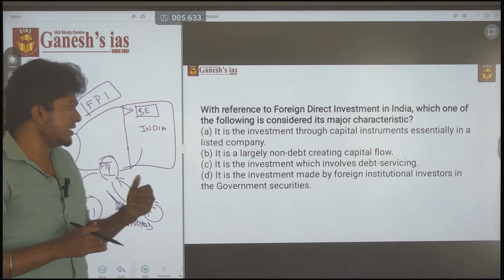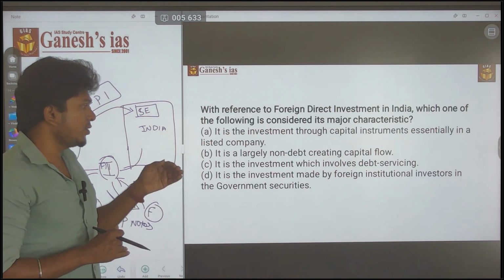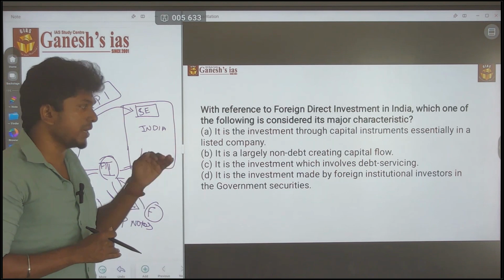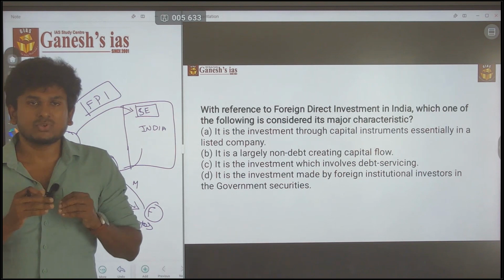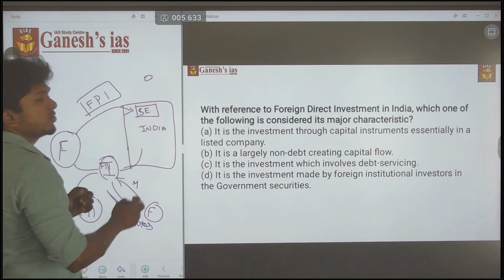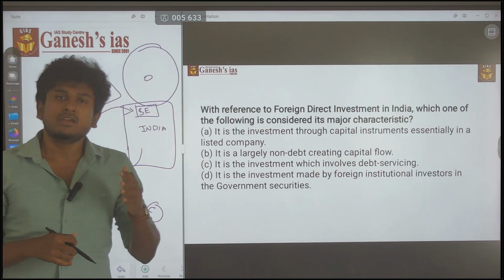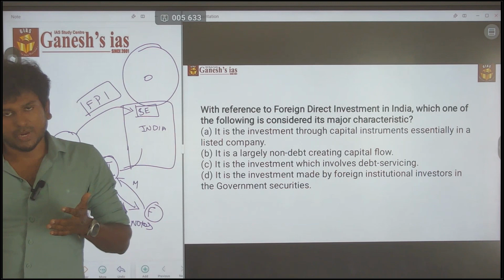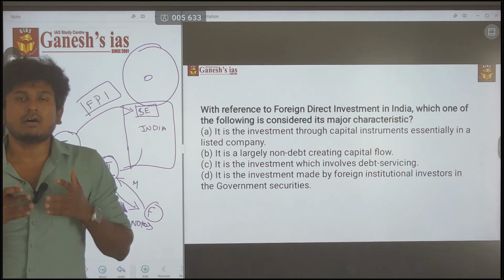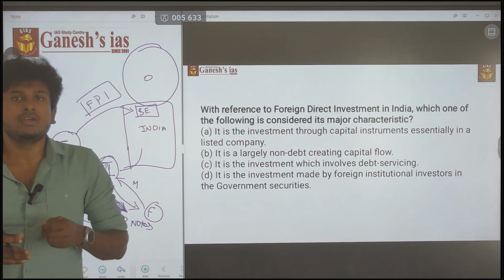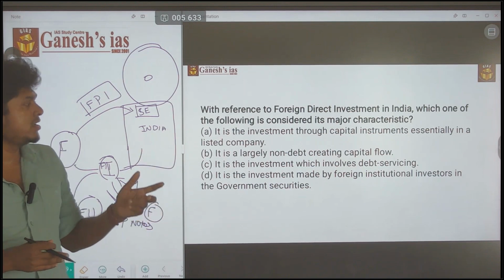Next, D. It is the investment made by the foreign institutional investor. Up to there the statement is correct, but 'in government securities' is not. They are making a smaller circle, but it is not like that. It covers the whole area. They can invest in government securities or in private companies, or a public sector company, wherever they can invest. So that is all about foreign direct investment. By way of the second statement, it is becoming wrong. Now go for B.